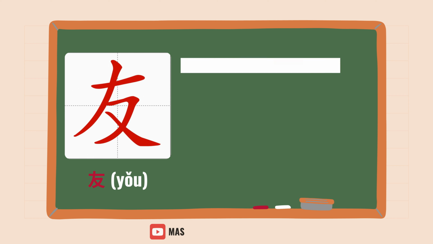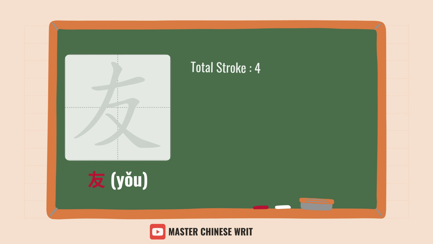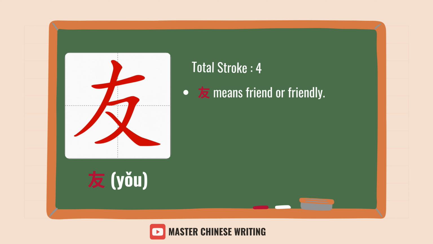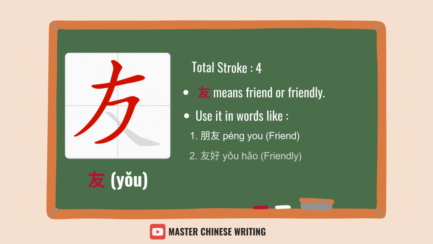友: four strokes to friendship. 横撇折捺. 友 means friend or friendly. Use it in words like 朋友, friend, or 友好, friendly.